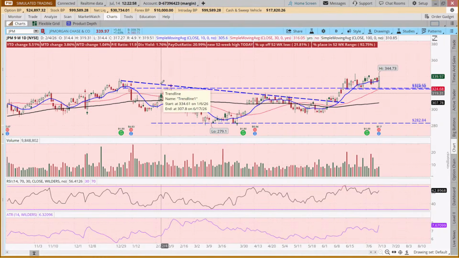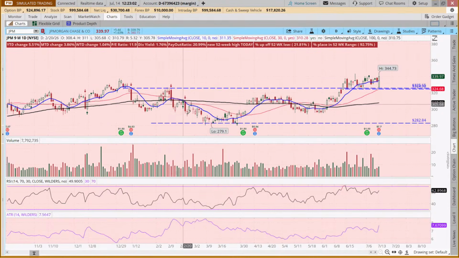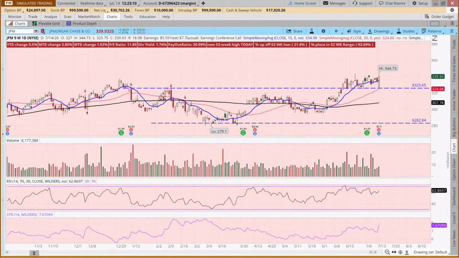And then some might argue that it set up a bit of an inverted head and shoulders type pattern, which is a pattern we're going to talk about in a couple of weeks. And then it broke out. Let me get my drawing tool going. And then we had this breakout and then a retest.